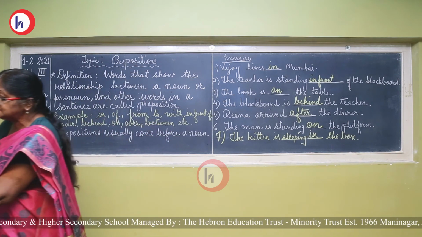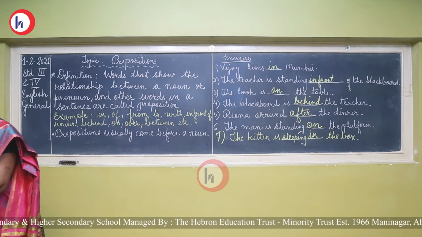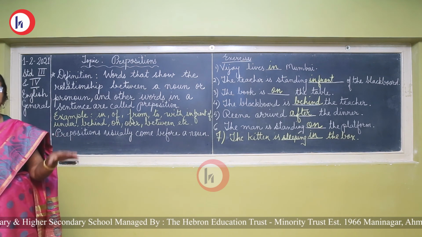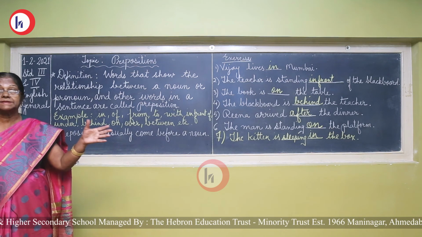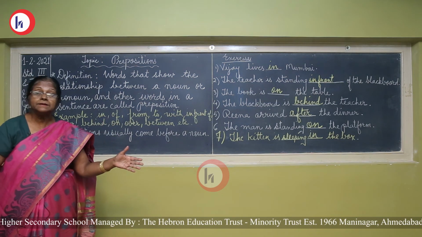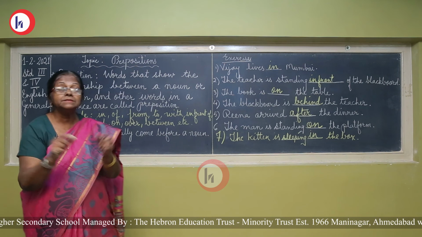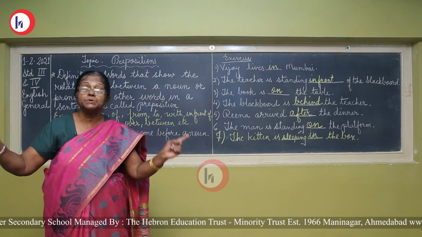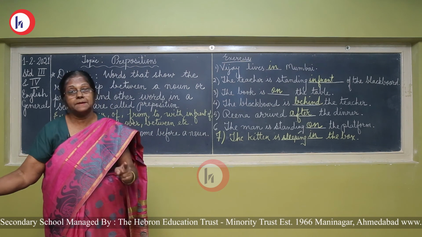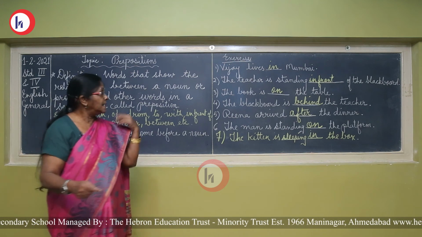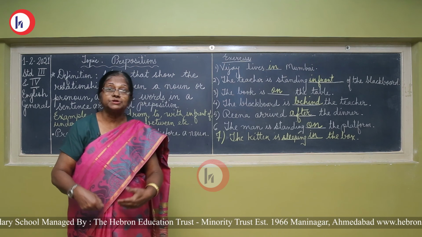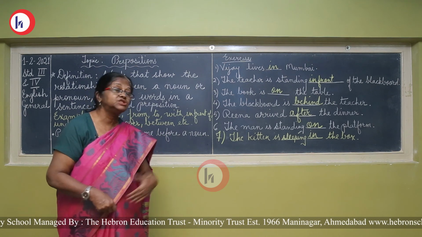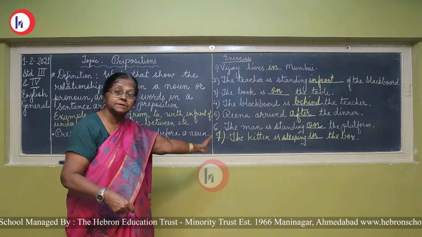The book is on the desk. So, on tells us. Book is a noun. Desk, table is also a noun. So, on shows the relation between the book and the table. In the same way, I am standing in front of the blackboard. So, there is a relation between the teacher and the blackboard.